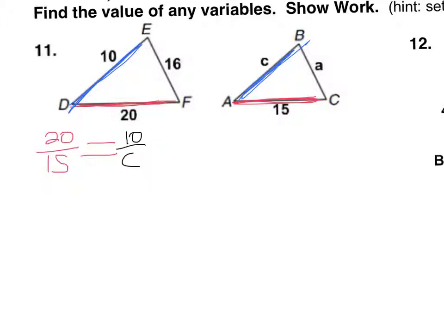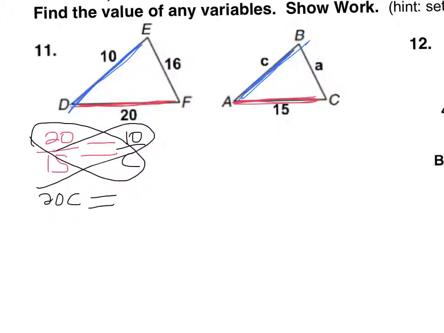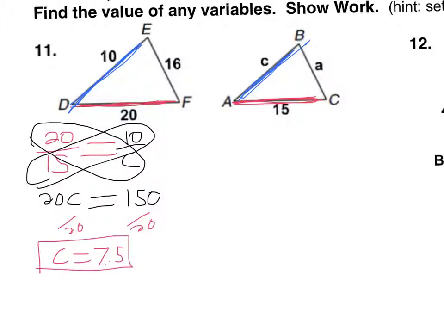Now, just cross multiply. 20 times c equals 15 times 10, and 15 times 10 is 150. Divide by 20. So what is 150 divided by 20? It is 7.5. So c must equal 7.5.